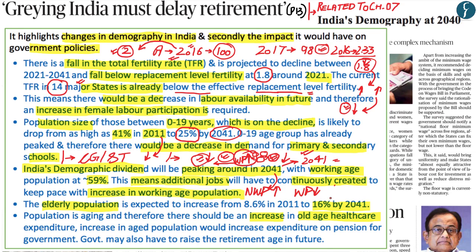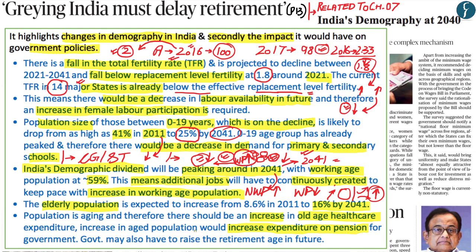And apart from this, what is also going to happen is that the number of people who are receiving pensions from the government of India and from state governments is going to increase further. So let's say if you're around 25 years right now and you become an IAS officer in 2020, then the government of India is expected to pay you a pension around 2050. And within that context, the economic survey has said that the number of people who are going to undertake pensions within the coming decades is going to increase rapidly. And within that context, the government of India should make proper provisions on how they're going to handle this expenditure of pensions within the coming future.